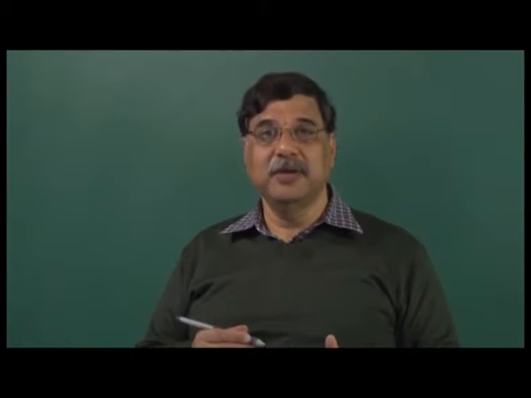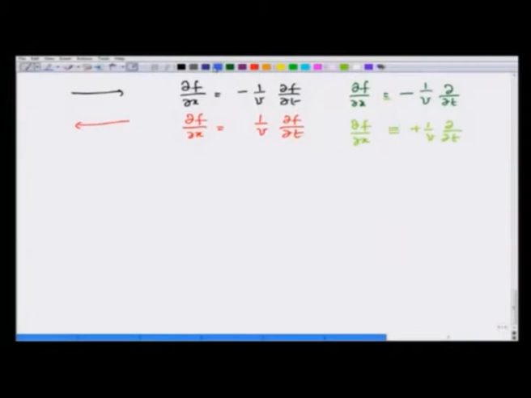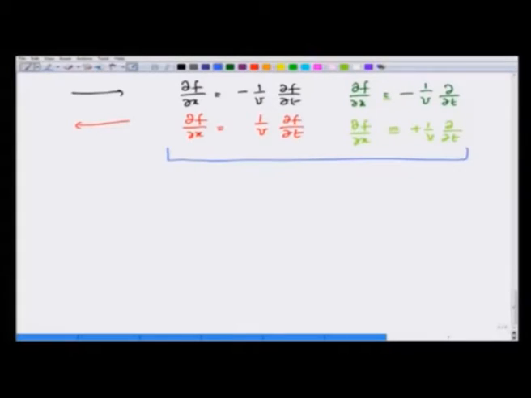And do I have to always specify whether it is traveling to the left or traveling to the right? We do not do that. Instead, we combine these two equations and write a general equation for any wave which may be traveling to the left, traveling to the right, or could be a stationary wave, not traveling at all, like a string vibrating.